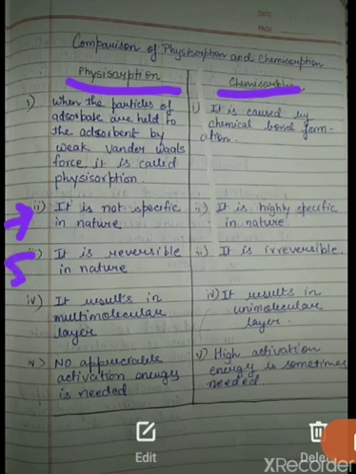Now come to the third point. Physisorption is reversible in nature. It can be reversed to its original state, but chemisorption is irreversible. Now talking about the fourth point, physisorption results in multimolecular layer formation, whereas in case of chemisorption, a unimolecular layer forms.